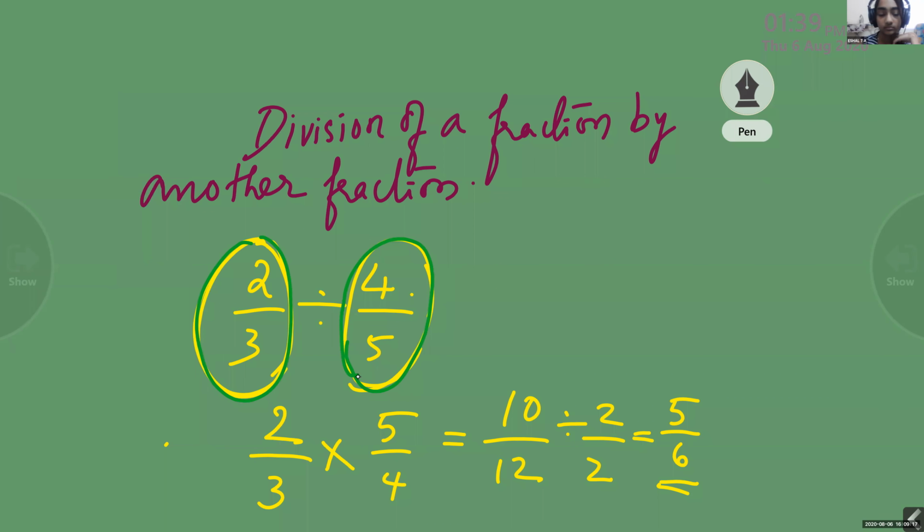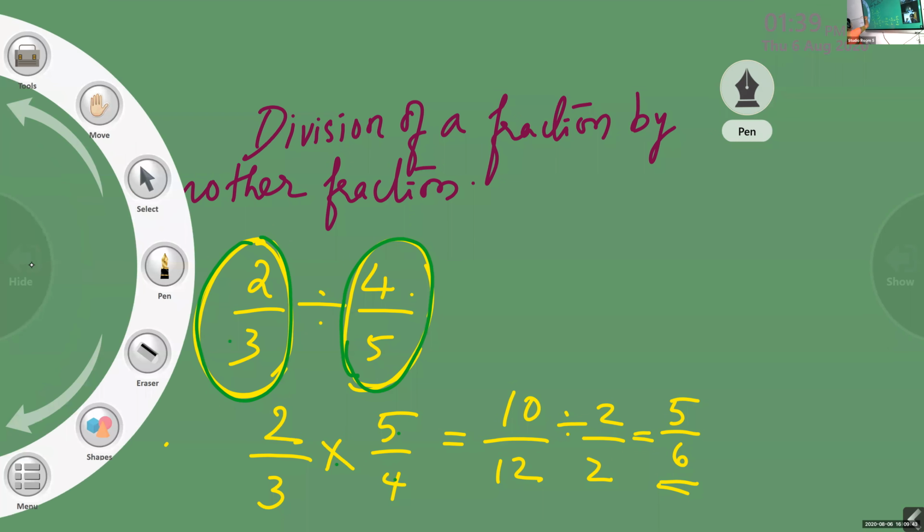So we have to find the reciprocal of the divisor, 5 by 4, and multiply with the given fraction, that's all. If you want to divide a fraction with another fraction, you have to find the reciprocal of the divisor and multiply with that fraction. When you do one more example, you will understand. Next one.